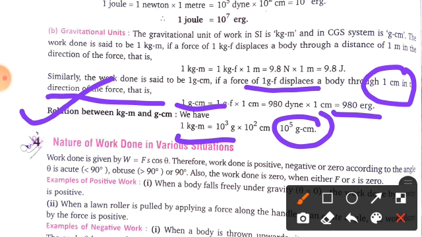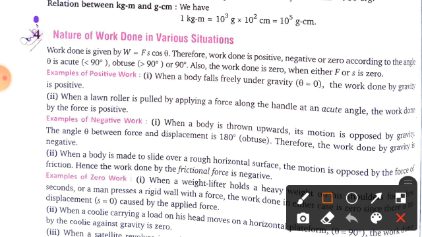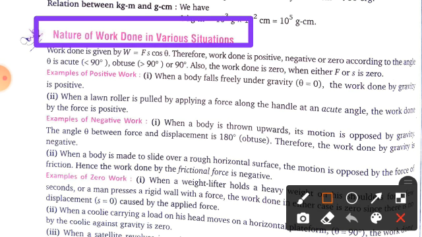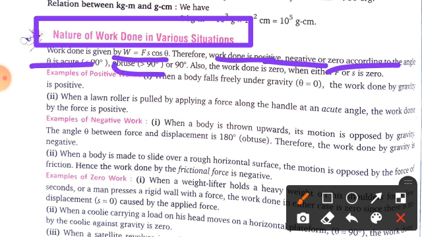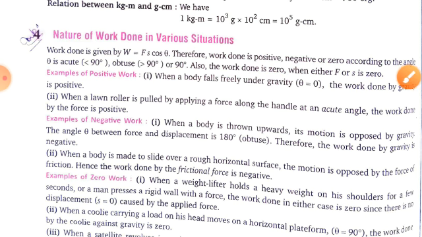Fine. Now you can see the nature of work done in various situations. The fourth point we are going to discuss. Work done is given by, you know it very well, W equals Fs cos theta. Therefore work done is positive, negative or 0 according to the angle theta: acute means less than 90, obtuse means greater than 90, or 90. The work done is 0 when either F or s is 0. You can see from this formula, if either force or displacement is 0, in that case your work done comes out to be 0.